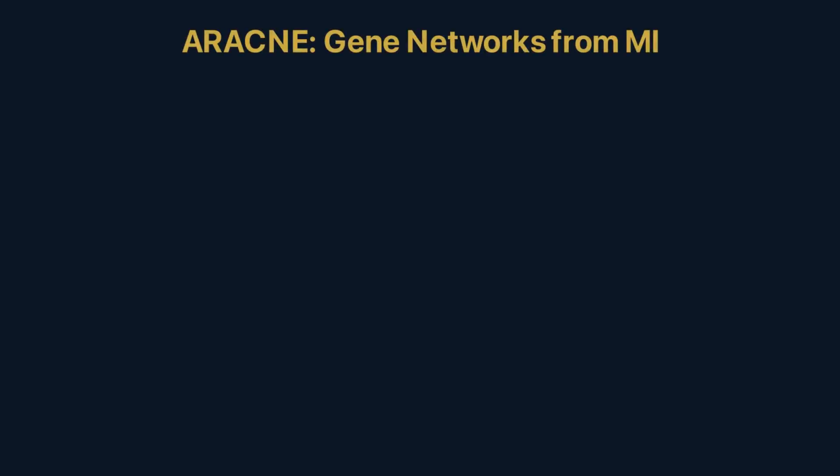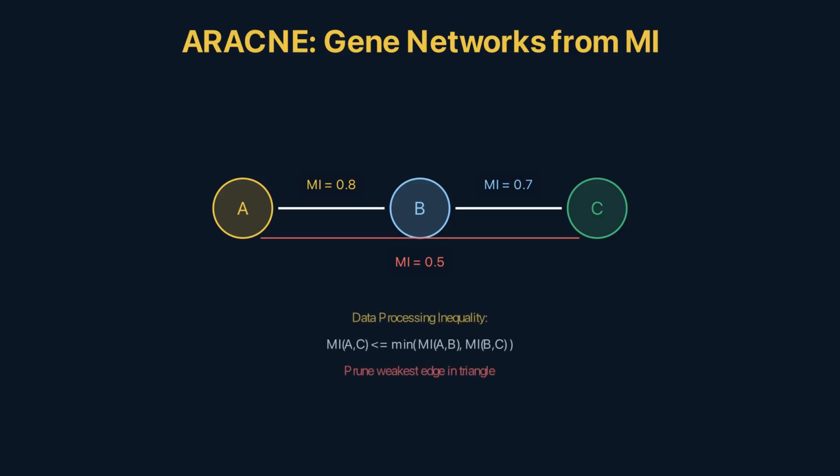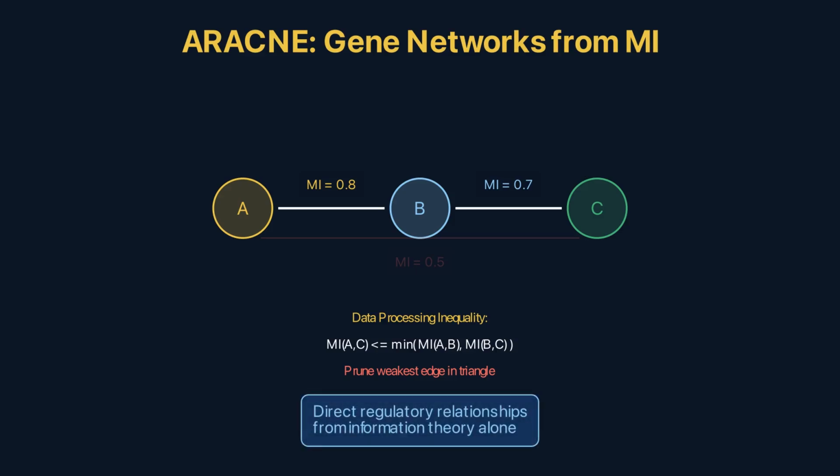The ARACNE algorithm, for the reconstruction of accurate cellular networks, computes mutual information between every pair of genes across hundreds of samples. High MI means the two genes share information. One predicts the other. But high MI between A and C might just mean both are regulated by B. The data processing inequality says, if A regulates B regulates C, then MI between A and C is less than or equal to the minimum of MI between A and B and MI between B and C. ARACNE prunes the weakest edge in every triangle. What remains? Direct regulatory relationships. Gene regulatory networks from information theory alone.